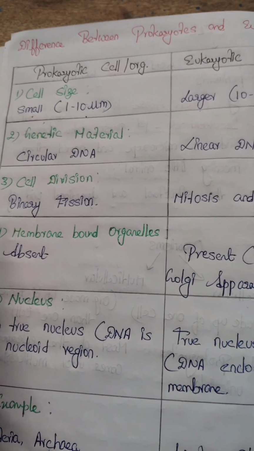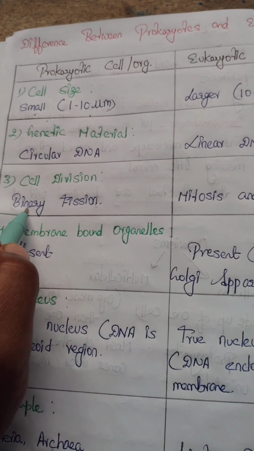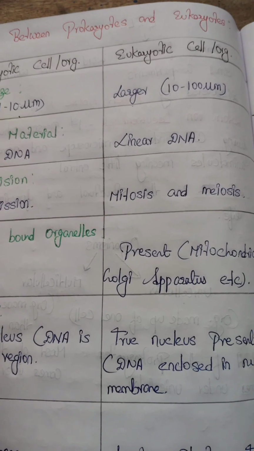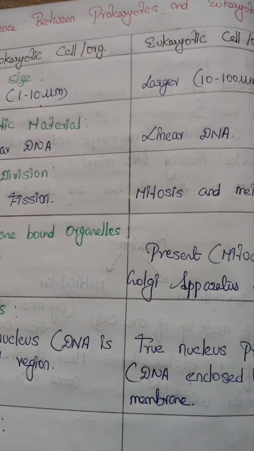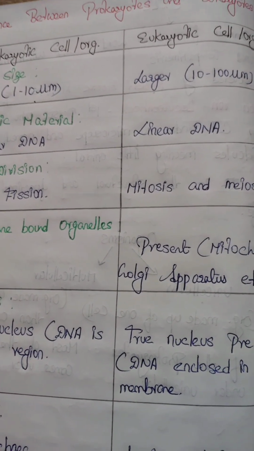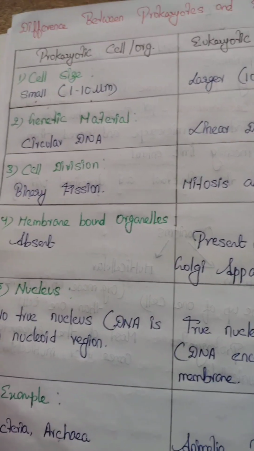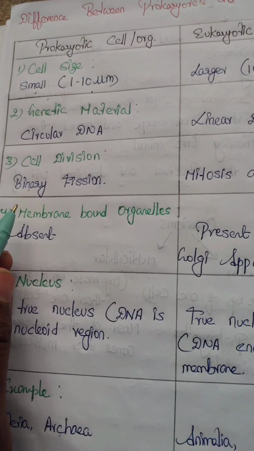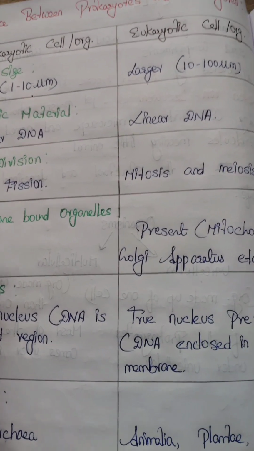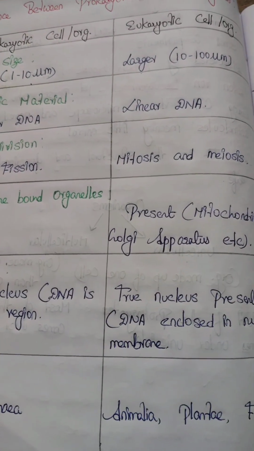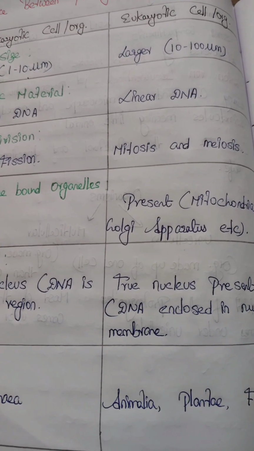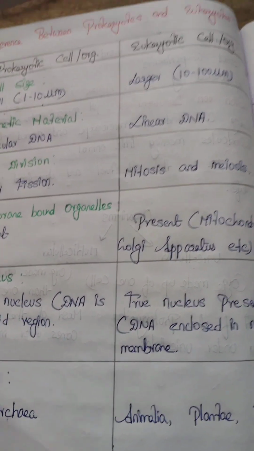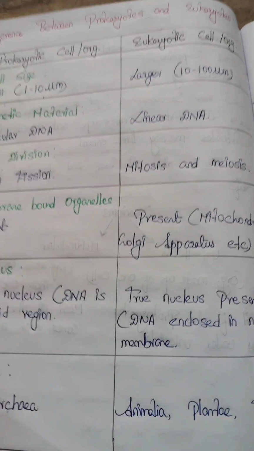Talking about cell division, in prokaryotes we observe binary fission, whereas in eukaryotic cells we observe meiosis and mitosis. We'll go into the depth of each component in detail in upcoming classes. Talking about membrane-bound organelles, they are absent in prokaryotes and present in eukaryotes. The mitochondria, Golgi apparatus, all these organelles come under membrane-bound organelles, which are present in eukaryotic cells but